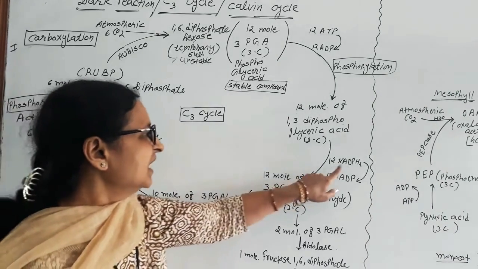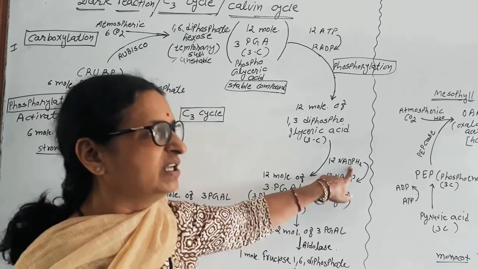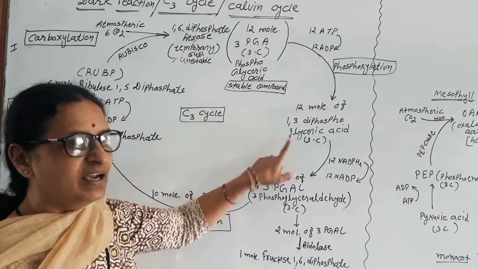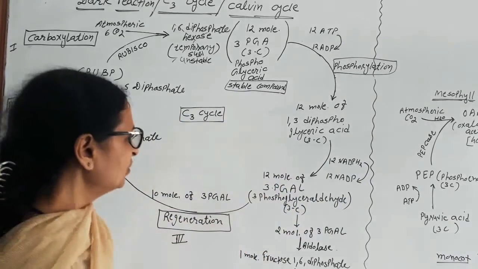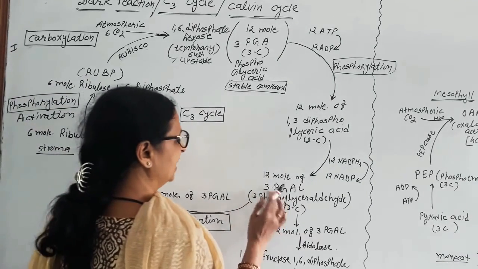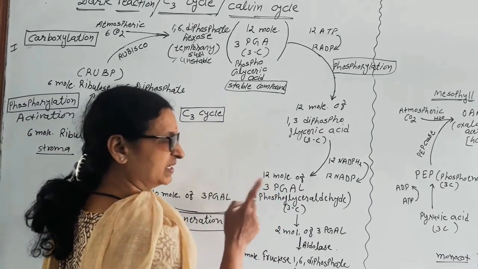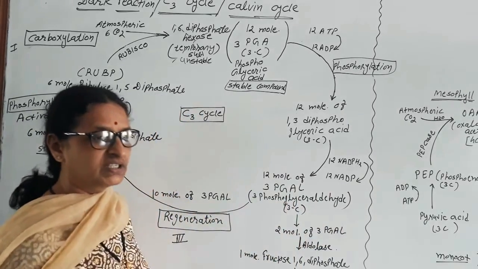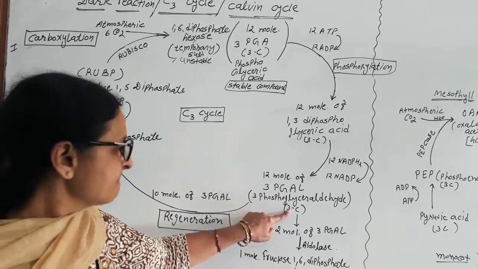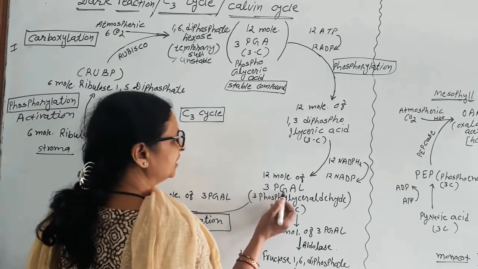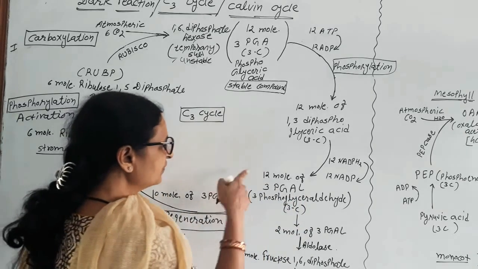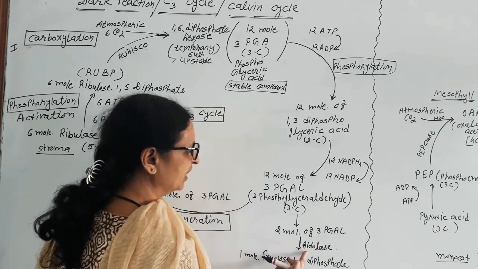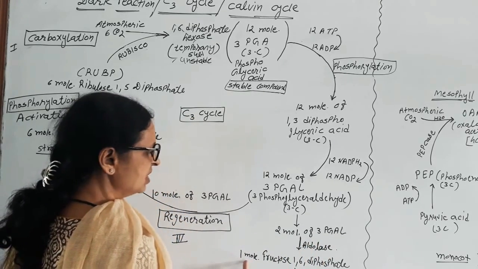In this process NADPH2 is utilized, they become NADP and hydrogen, 12 hydrogen unite with the acid and turn into aldehyde. So 12 molecules of 3-PGA, the 3rd carbon phosphate group is attached and aldehyde, 3-phosphoglyceraldehyde is produced, which is again a 3 carbon compound. 12 molecules of PGAL molecule, out of 12 molecules, 2 molecules of 3-PGAL in the presence of aldolase enzyme convert into 1 molecule